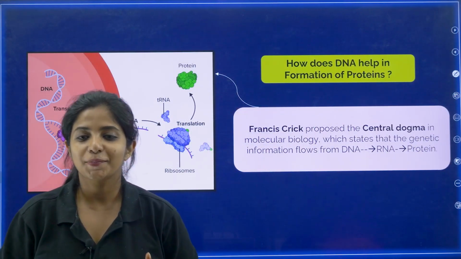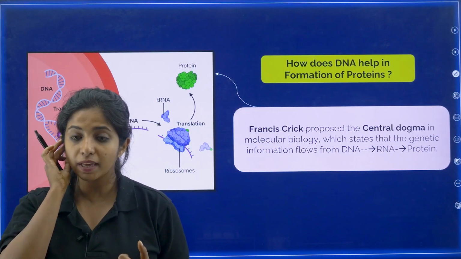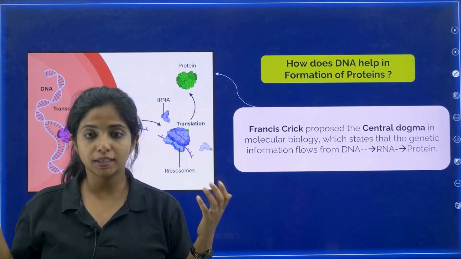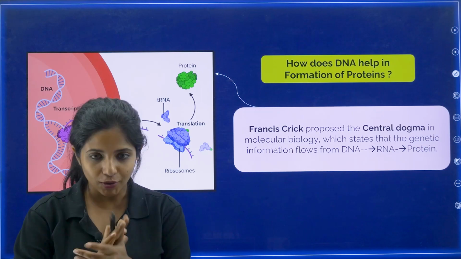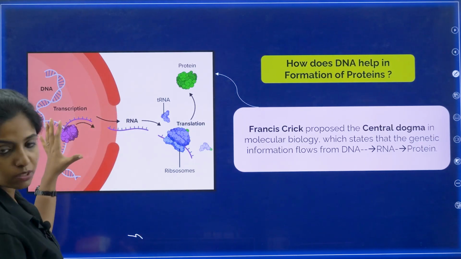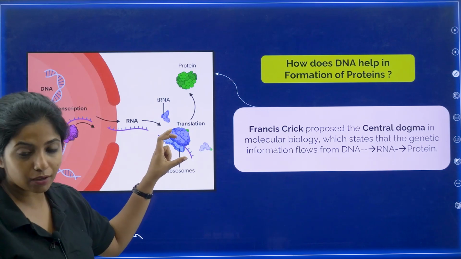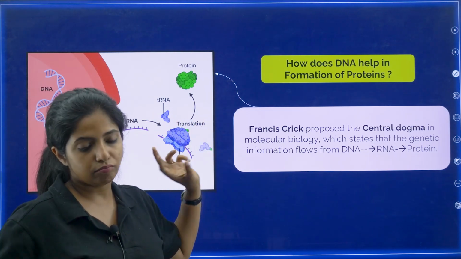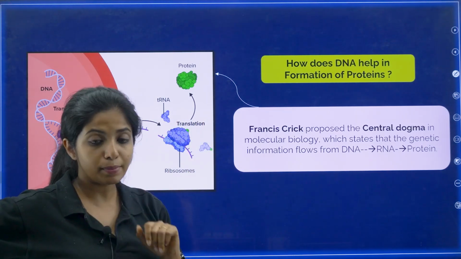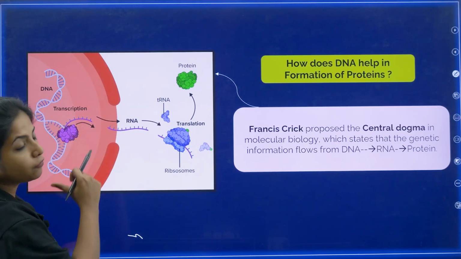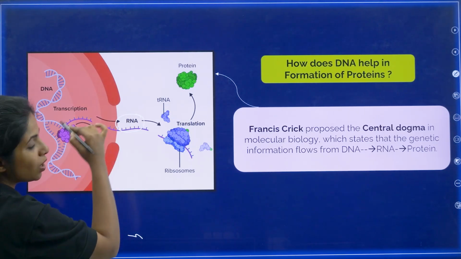Now, how does DNA help in the formation of proteins? I told you DNA helps in the formation of proteins, but how does it actually work? Let's see. Over here, this is a nucleus, my dear children. The DNA cannot come out, but the place that makes the protein is outside the nucleus. So you transcribe this information and form something else, and that something else is RNA.